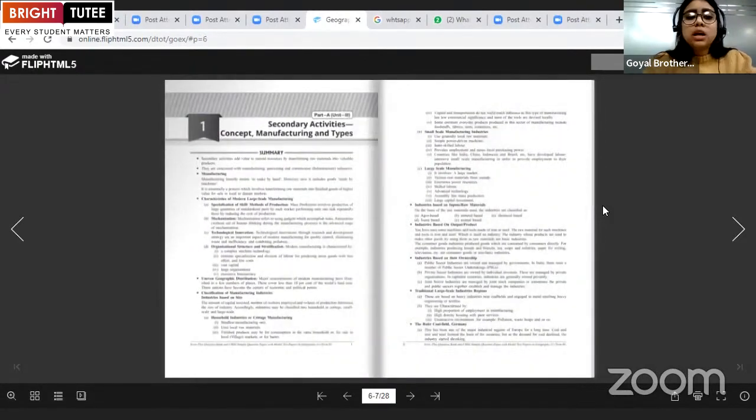Now you can see, in chapter number 1, that is secondary activities, we have given the summary point-wise. There is a reason why we have given the summary point-wise: students have read all the questions and answers and have already completed the syllabus. But this summary is given point-wise to make them remember all the points very easily. And this will help them to memorize it.